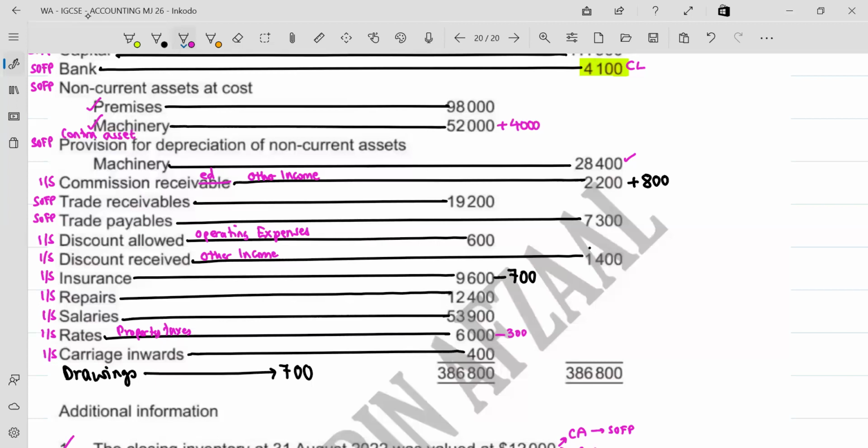That's 4,000. The amount of payment you made for repairs was 12,400, and out of this 12,400, 4,000 is to be taken away, because this was not an expense. This was not a repairs expense. It was actually you buying a non-current asset, or adding to the value of a non-current asset. Understood?